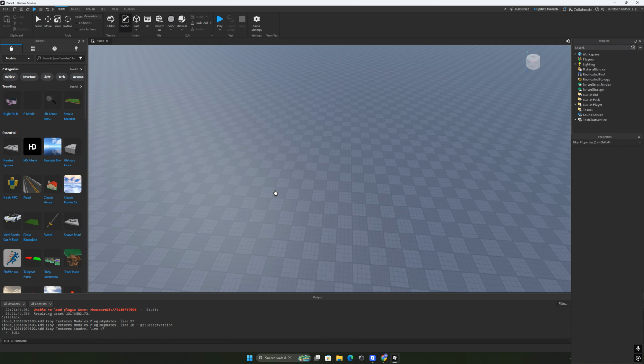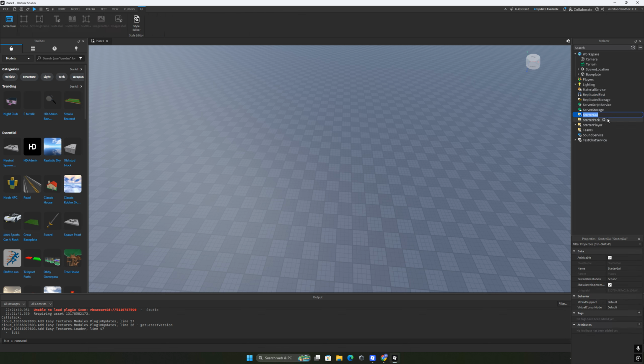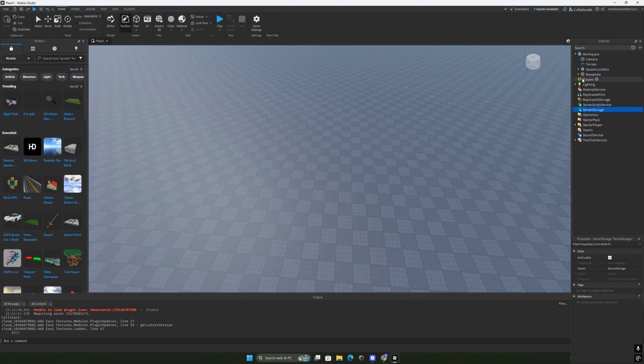First, let's try to understand what's in front of our screens, all these buttons and things. First of all, let's look at the Explorer, where if you click Workspace, this is where your parts will be located, and lighting, materials, replicated. Of course, the rest, let me show you, these and these, except server storage, are all for scripting. So the main things we're going to be working with are server storage, materials, lighting, and workspace.